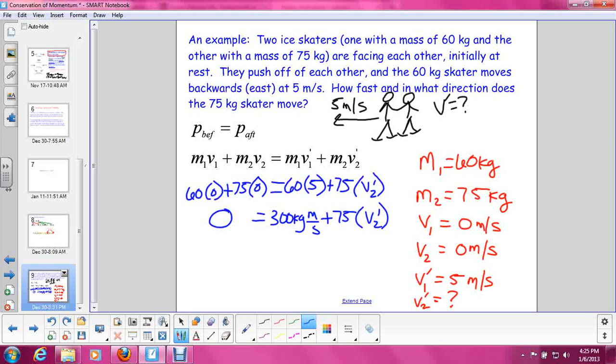Subtract 300 from both sides, so we have negative 300 kilogram meters per second is equal to 75 times v2 prime. And now to solve for this velocity, we have to divide both sides by 75. And when you do that, you find that v2 prime, the second skater's final velocity, is 4 meters per second in the negative direction.